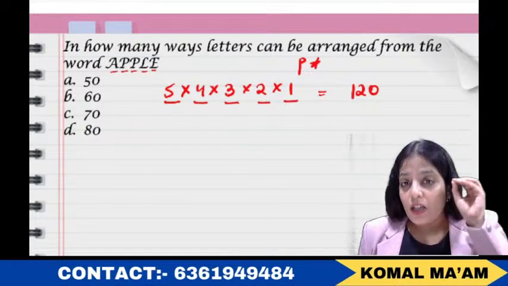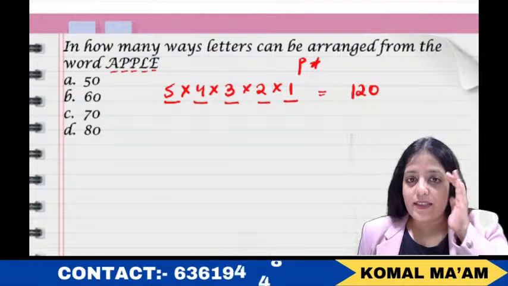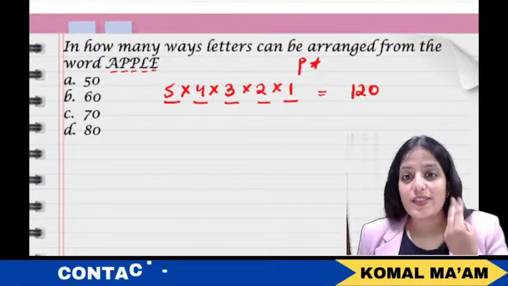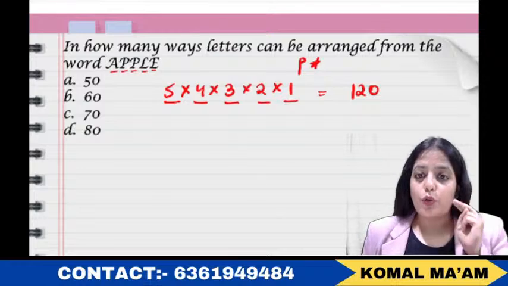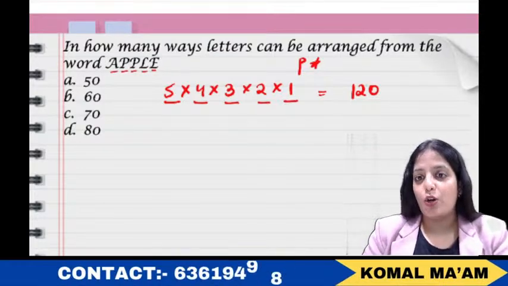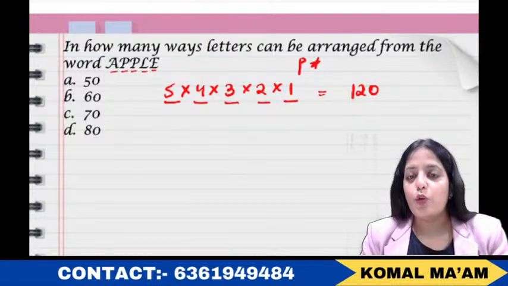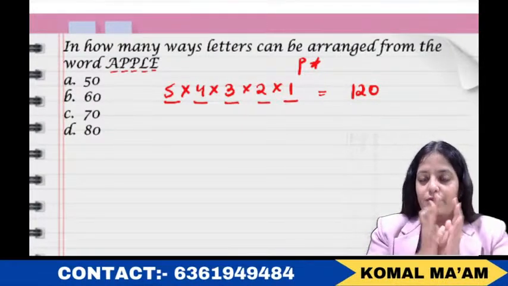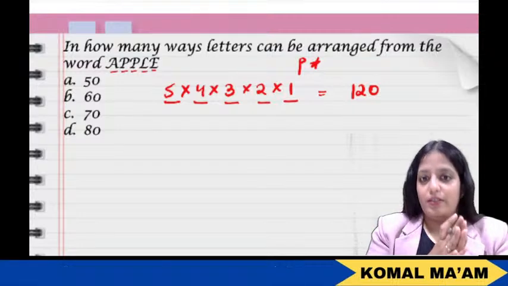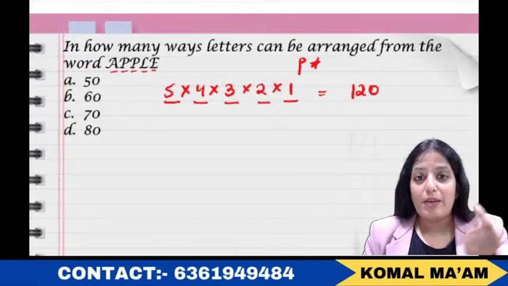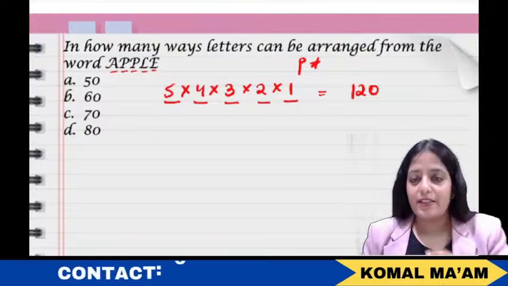Now come to the reality that there is a letter P which is coming twice. Whenever a letter or a particular item is repeating, what do we do? We divide by the factorial. Factorial of what? The number of times that particular letter is repeating.